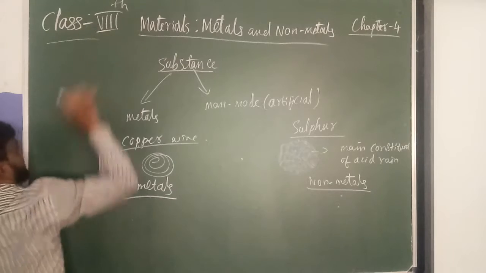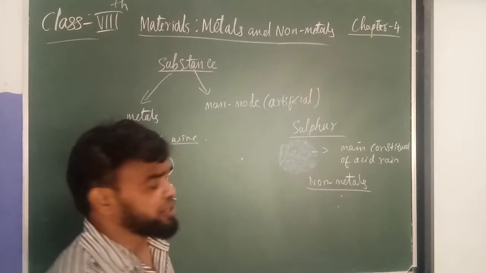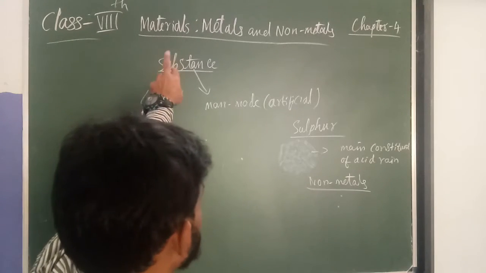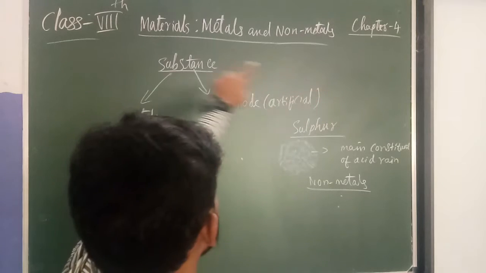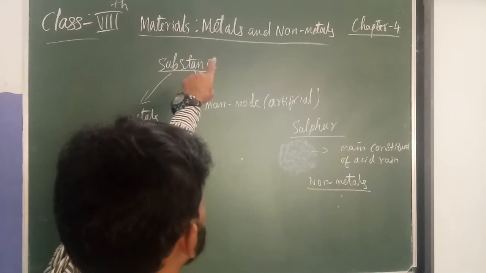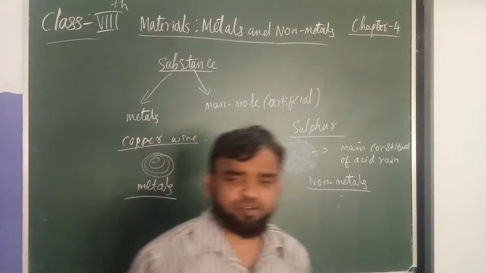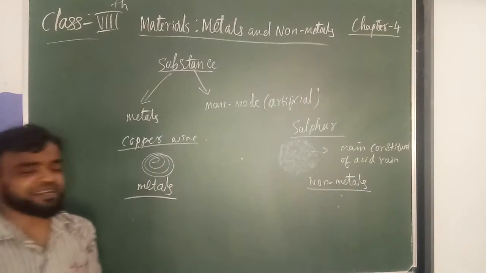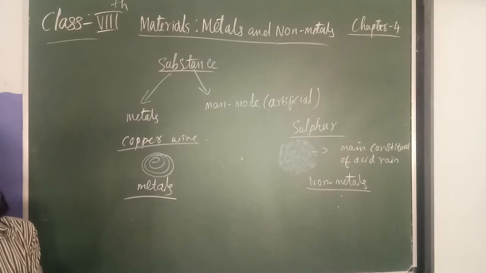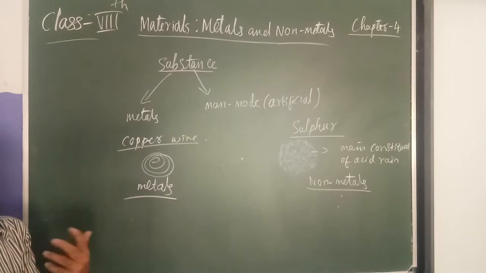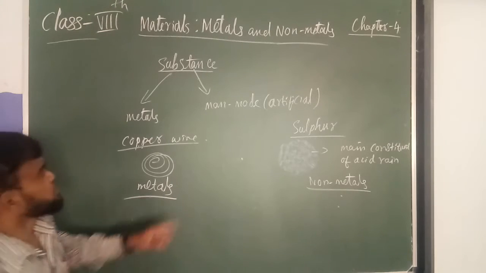Today I am going to explain class 8 science, chapter number 4, Materials: Metals and Non-Metals. I am going to explain metals and non-metals. How do you get metals? We know the metals: gold, silver, iron, copper, aluminium. These are all what? Metals. Sodium is also a metal, right?